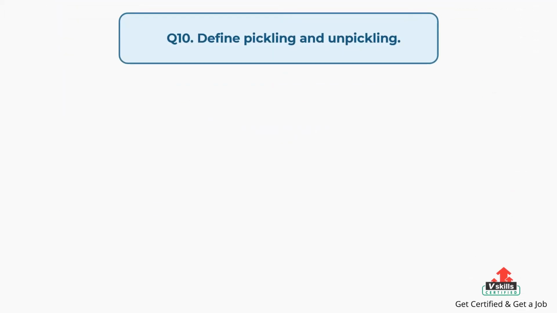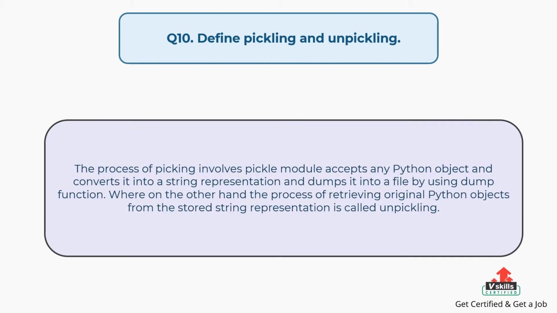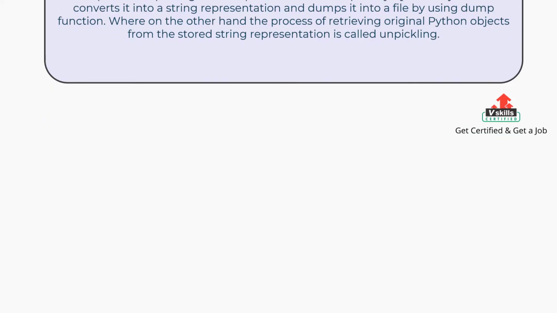Question number 10. Define pickling and unpickling. The answer is, the process of pickling involves the pickle module accepting any Python object, converting it into a string representation and dumping it into a file by using the dump function. On the other hand, the process of retrieving original Python objects from the stored string representation is called unpickling.